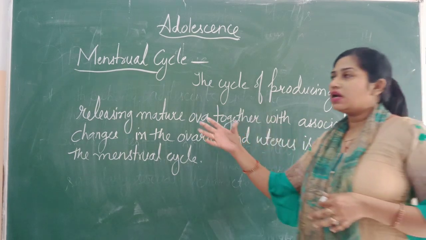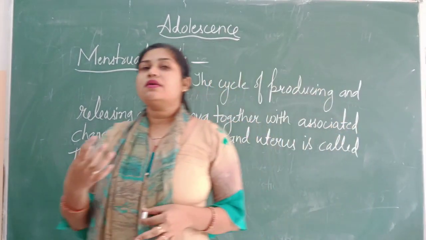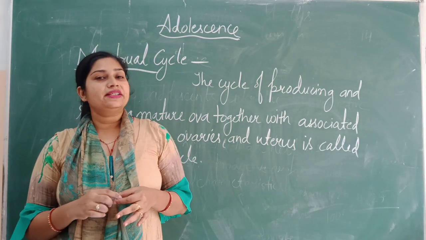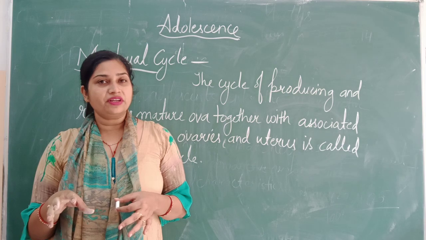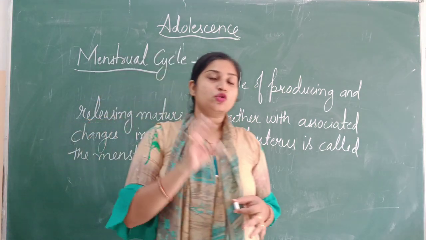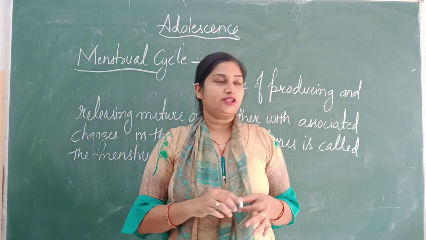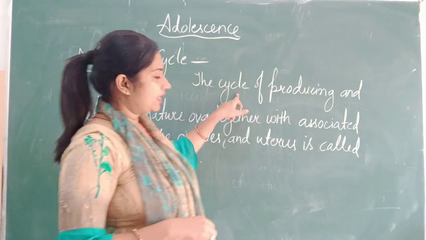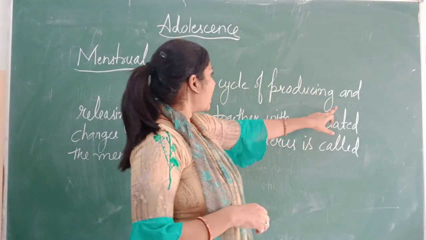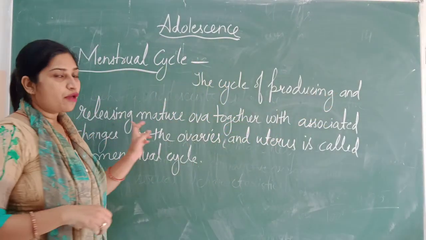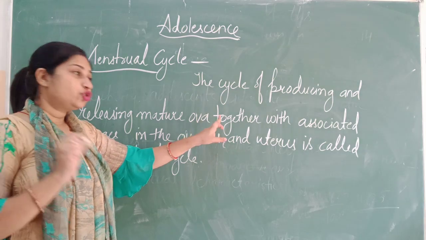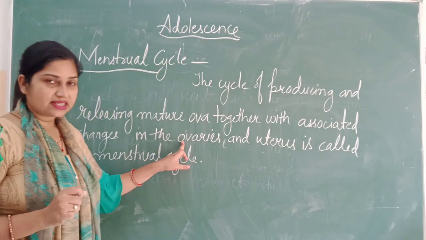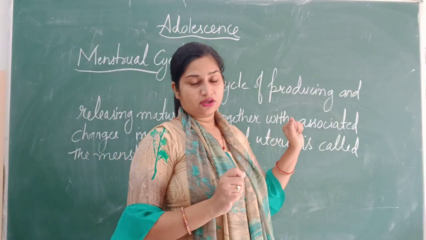Now what is this menstrual cycle? Well, within the menstrual cycle, what happens? The ova is released by one of the ovaries in approximately 28 to 30 days. So what is the menstrual cycle? It is the cycle of producing and releasing mature ova together with associated changes in the ovaries and uterus.